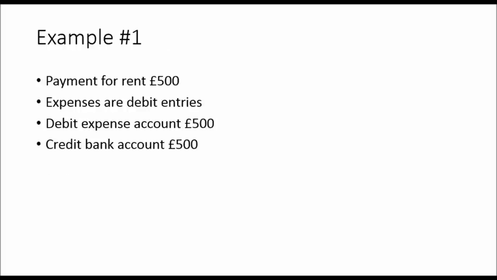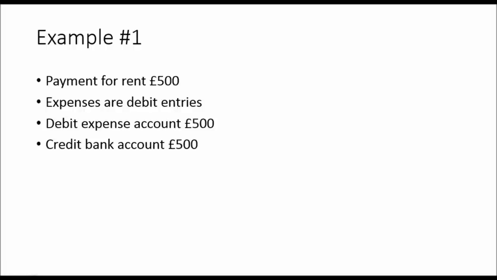Example 1. If you have a payment for rent, which is £500, what's the debit and what's the credit? Well, expenses are debit entries. Debits are assets and expenses. Credits are sales and liabilities. So the £500 for the expense of rent will be a debit entry. It needs a corresponding credit of the same amount, £500. If the cash is coming out of the bank account to pay for this rent, then we would credit the bank account. So debit, expense, credit the bank account.